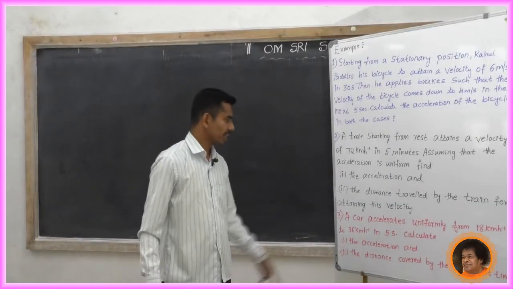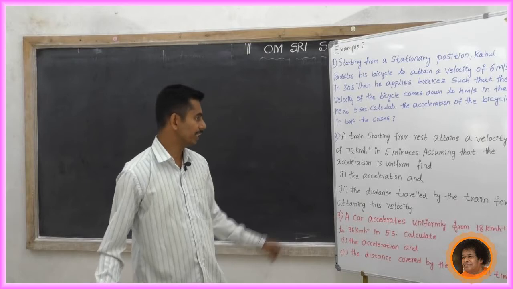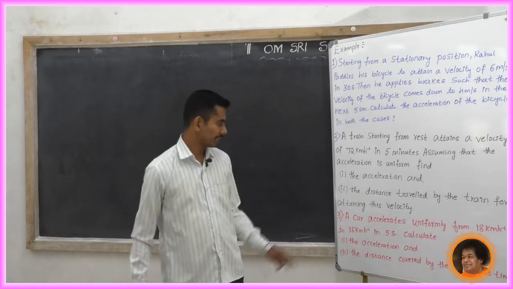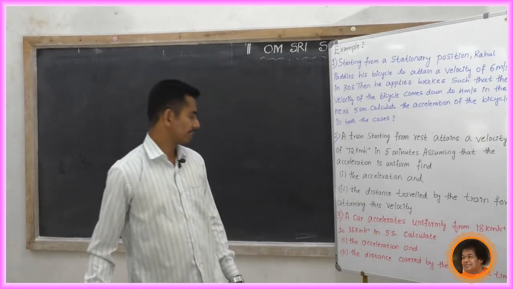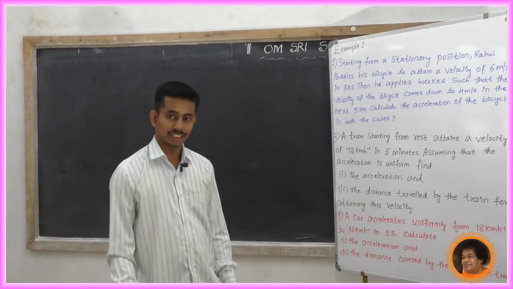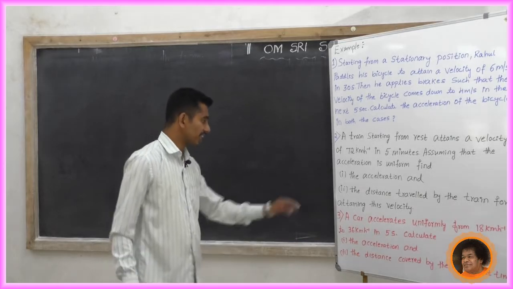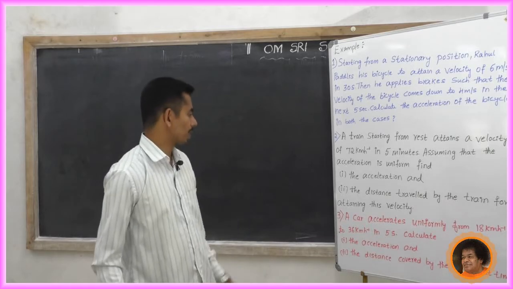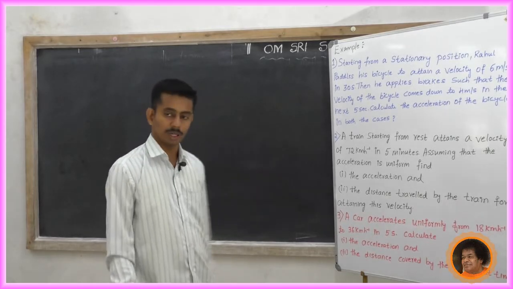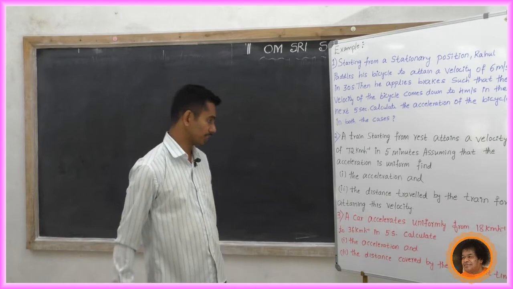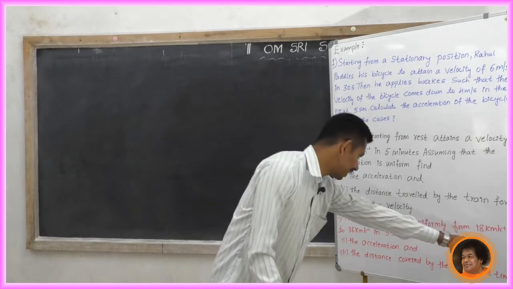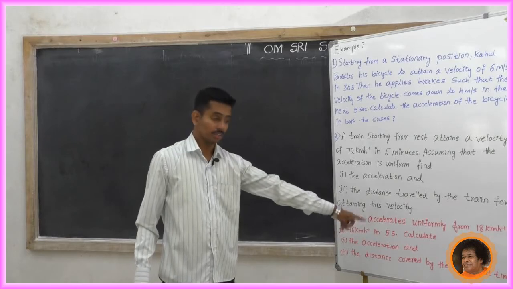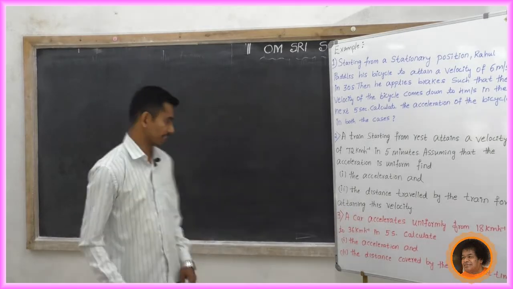Next example: a car accelerates uniformly from 18 km per hour to 36 km per hour in 5 seconds. Calculate the acceleration, and second, the distance covered by the car in that time. First write the data. A car accelerates uniformly from 18 km per hour to 36 km per hour. What is the rate of change of velocity in this? 18 km per hour to 36 km per hour in 5 seconds. So write the data.